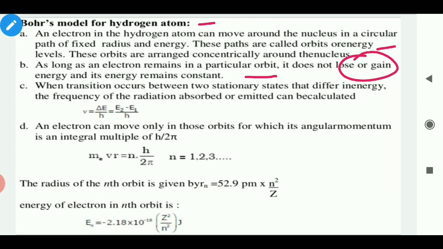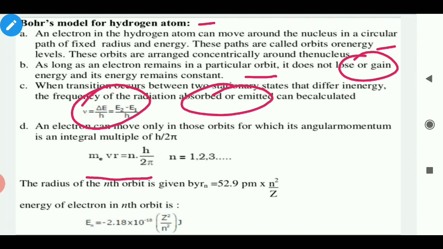The frequency of radiation absorbed or emitted can be calculated nu equal to delta E upon small h. An electron can move only in those orbits for which its angular momentum is integral multiple of h upon 2 pi, that is mvr equal to nh upon 2 pi. Here n equal to 1, 2, 3, and so on.